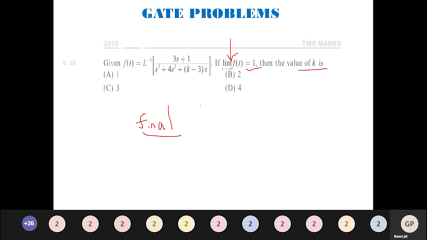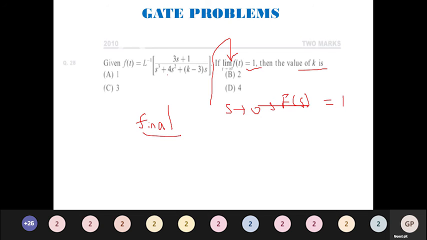The final value is given by the limit as s tends to 0 of s into F of s. Now they have given the limit as t tends to infinity of f of t is equal to 1, so the right hand side is already given as 1. Now here you have to substitute s is equal to 0.